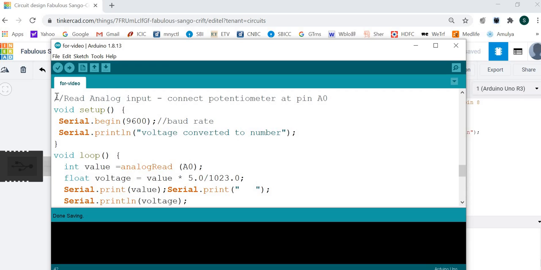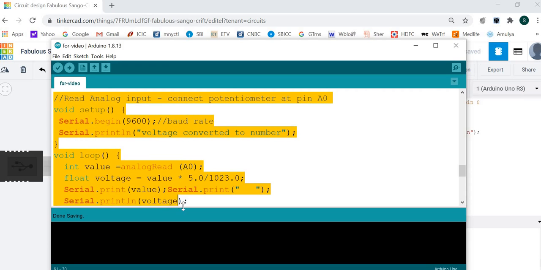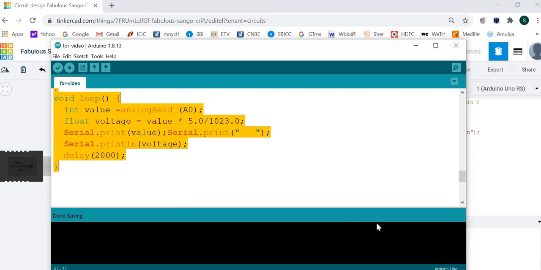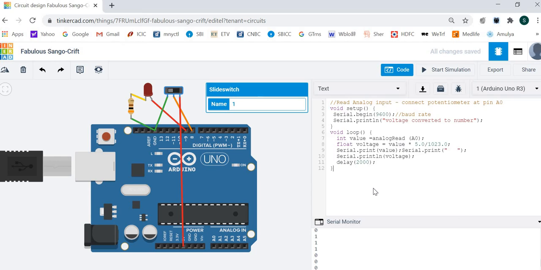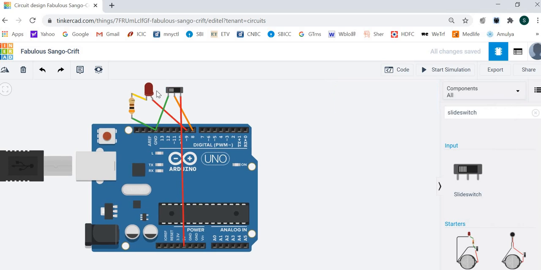In this way, let's get the data from a pot connected to the A0 pin and then read its voltage. This is the program. For that we need to draw the hardware.